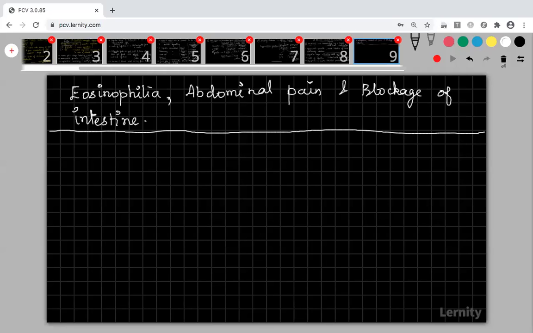So now we can discuss filariasis. The second worm disease we are going to discuss is filariasis. This filariasis has another common name, elephantiasis. You would have heard about this. Filariasis is the exact term, but because persons having this disease have a big leg like an elephant, it is called elephantiasis.